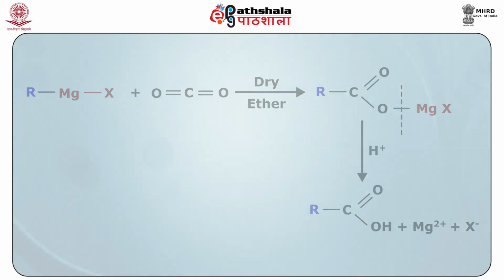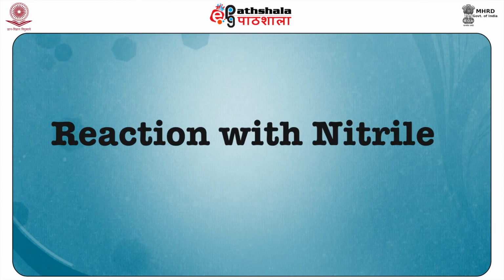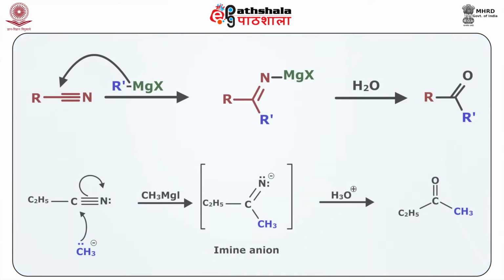Talking about the reactions with nitriles, Grignard reagents also react with nitriles, that is the C triple bond N where carbon is electron deficient. The Grignard will attack there, and followed by hydrolysis you will get the ketone. So, as you can see here, RCN when reacted with CH3MgI as the Grignard, say for example, the CH3 minus attacks on the carbon, then you have the formation of N minus which is stabilized by MgI plus in this case, and this on hydrolysis will be giving you ketone.